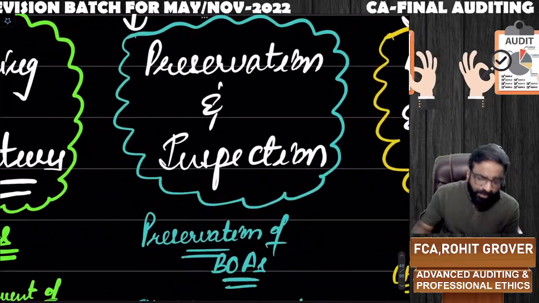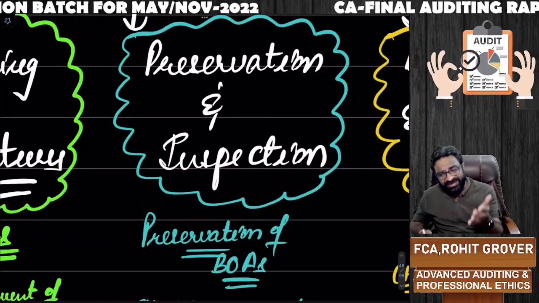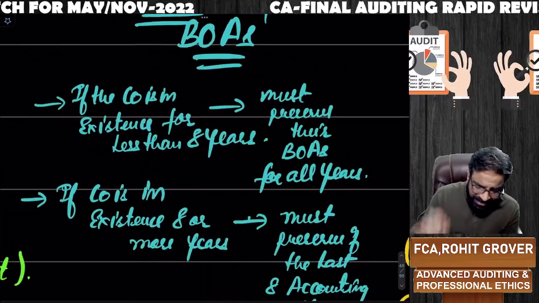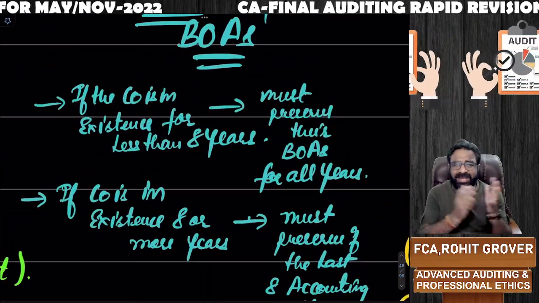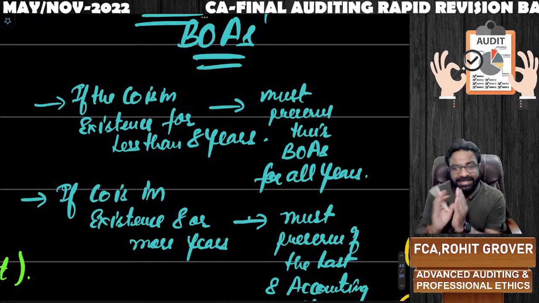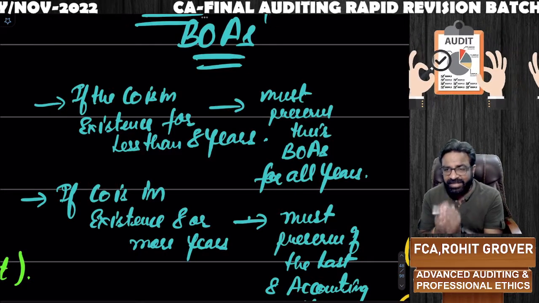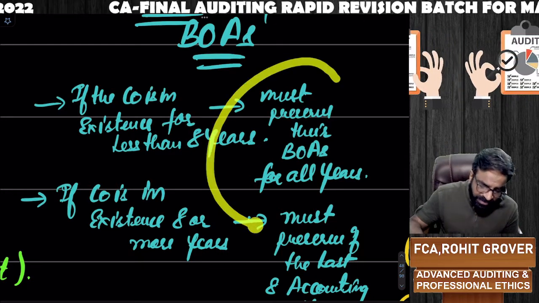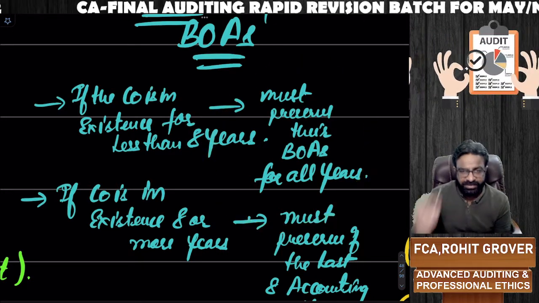Next point, sir, books of accounts are required to be preserved and required to be inspected. Yes. If the company is in existence for less than 8 years, you must preserve the books of accounts for all the financial years.